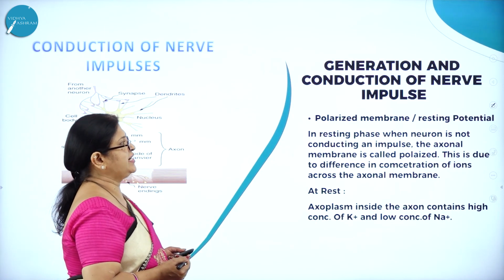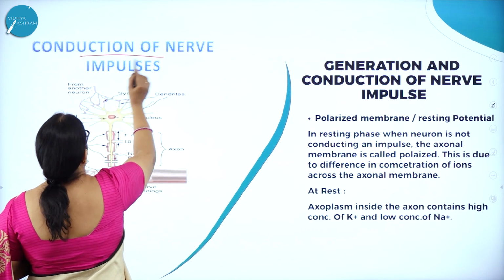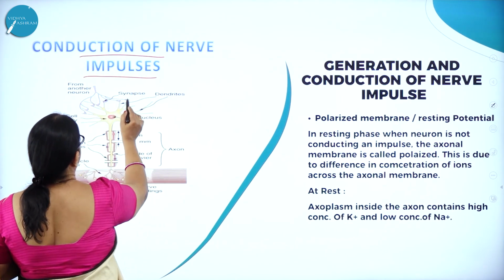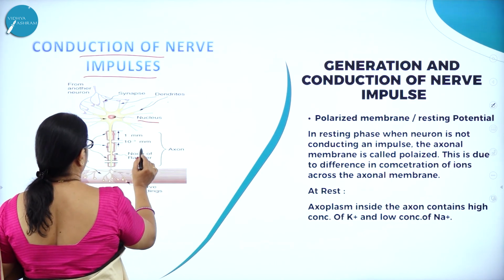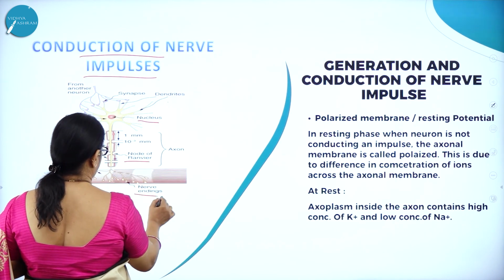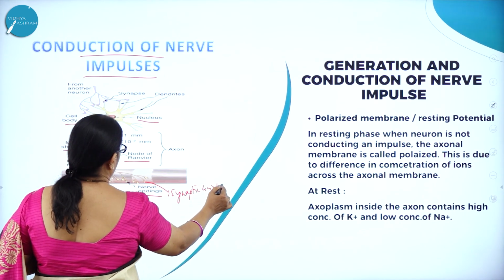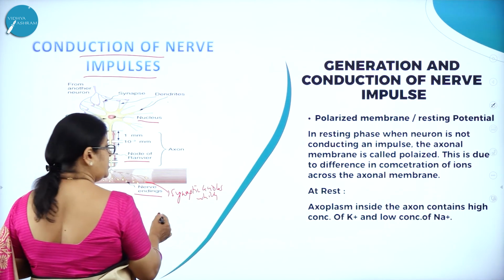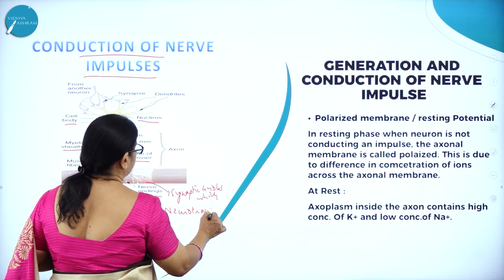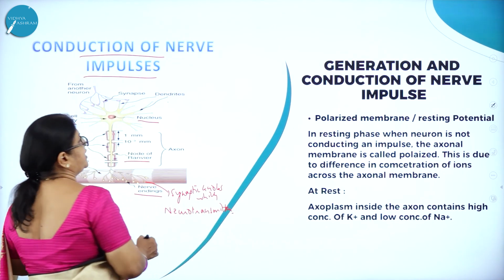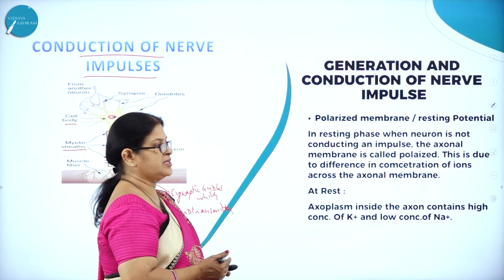Now, generation and conduction of nerve impulse. Very important concept from examination point of view. So, conduction of nerve impulse. Here you can see the synapse, the dendrites, then the cell body, the nucleus, the myelin sheath, then the nodes of Ranvier. Here you can see the nerve endings with synaptic knobs, which have a chemical substance called neurotransmitters.